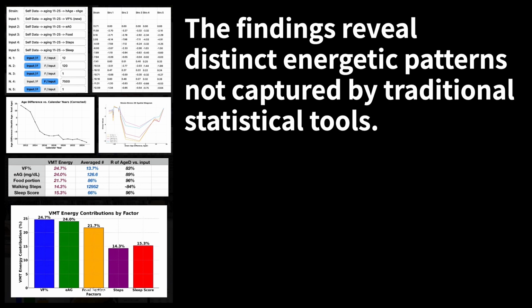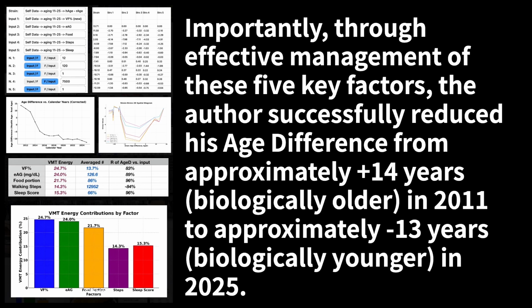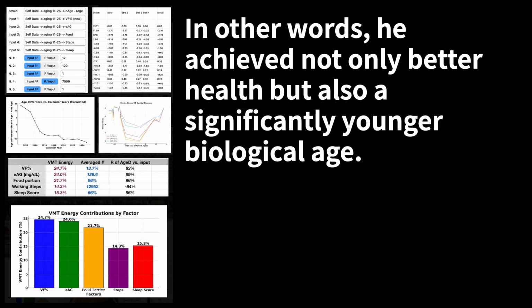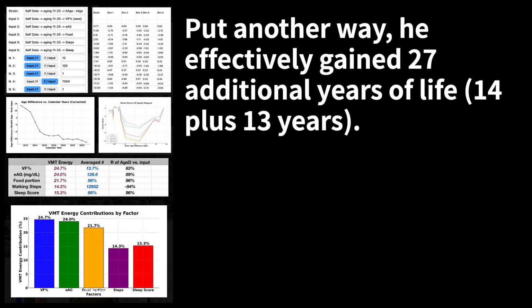The findings reveal distinct energetic patterns, not captured by traditional statistical tools. Importantly, through effective management of these 5 key factors, the author successfully reduced his age difference from approximately 14 years, biologically older, in 2011 to approximately -13 years, biologically younger, in 2025. In other words, he achieved not only better health, but also a significantly younger biological age. Put another way, he effectively gained 27 additional years of life.